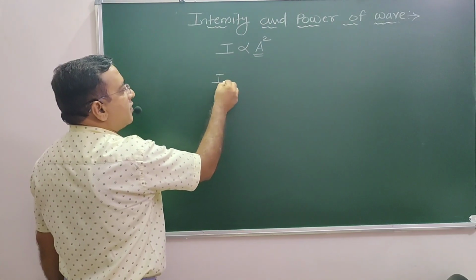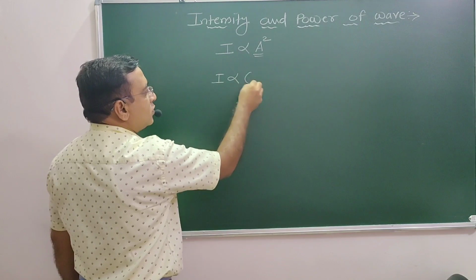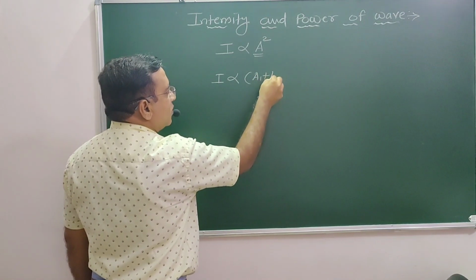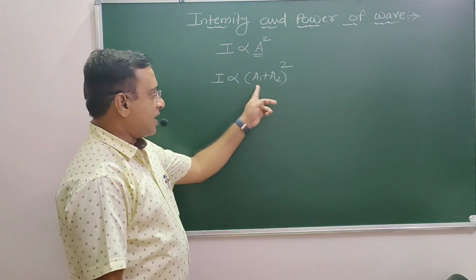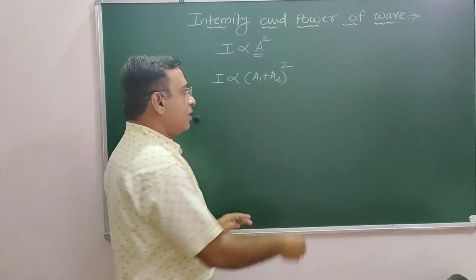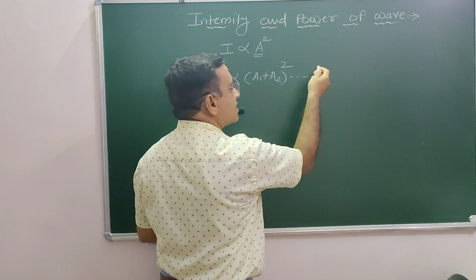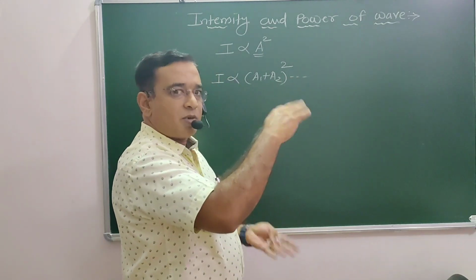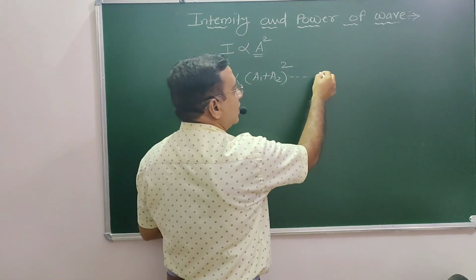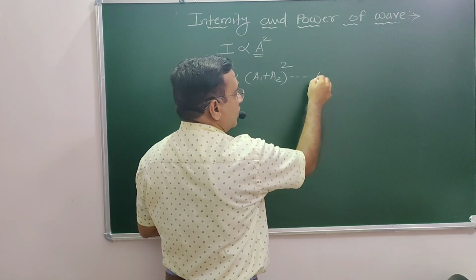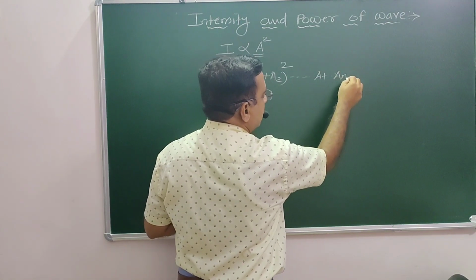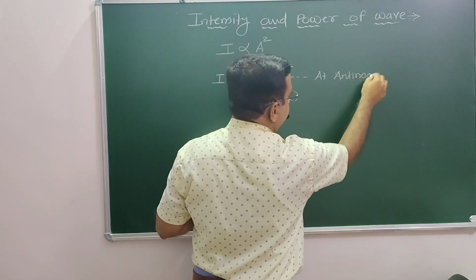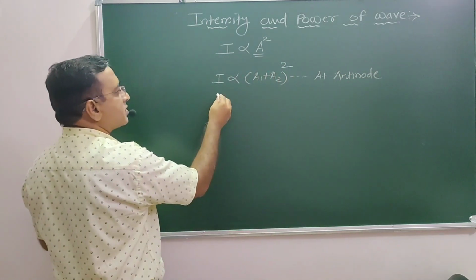How? See, I is proportional to (A1 plus A2) whole square. This is possible only when there is an addition of amplitude, which happens only at an antinode, because it has the largest amplitude. And what about the next?